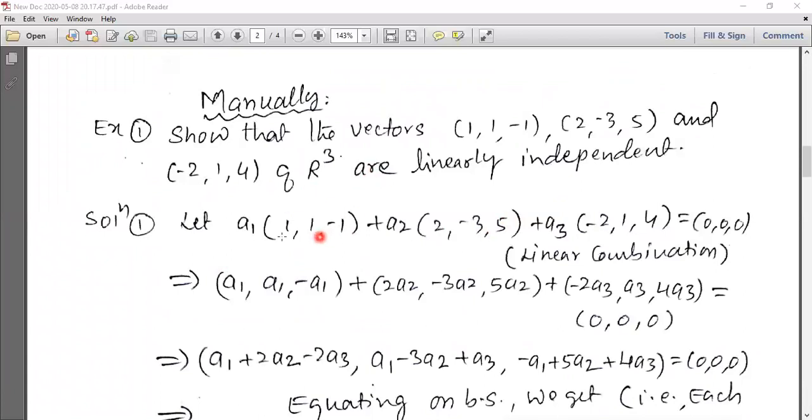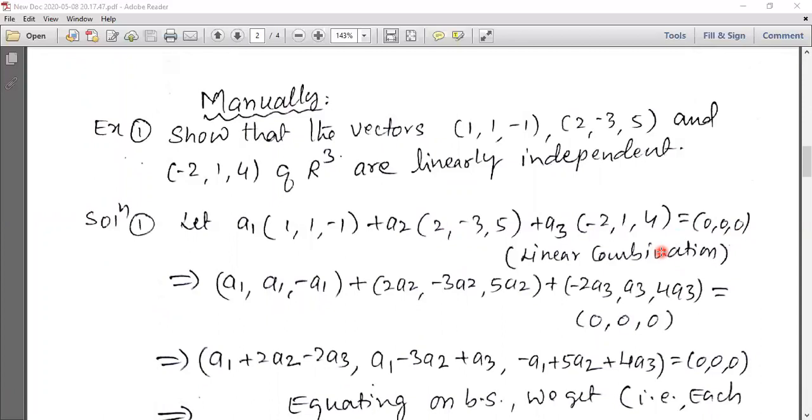Let me consider a1 times (1, 1, -1) plus a2 times (2, -3, 5) plus a3 times (-2, 1, 4) equal to (0, 0, 0). As we know from the two definitions, a1, a2, a3 are the scalars, and three vectors are given. Those three vectors are what we studied in definition 1 as alpha 1, alpha 2, alpha 3. Here alpha 1 is (1, 1, -1), alpha 2 is (2, -3, 5), and alpha 3 is (-2, 1, 4).